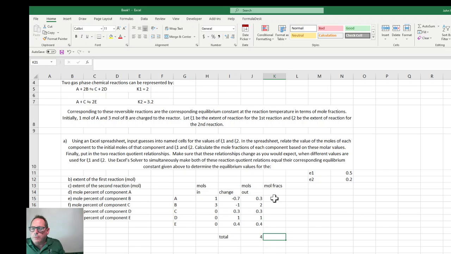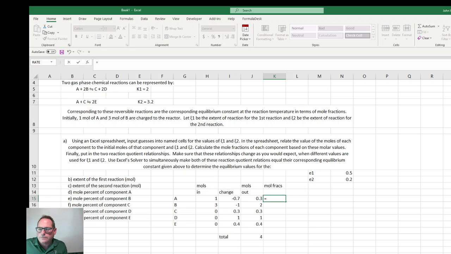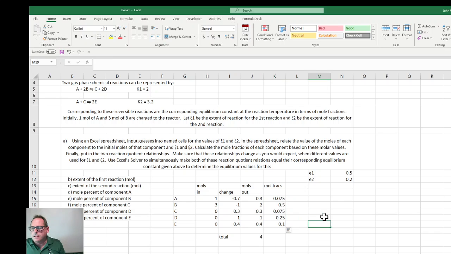So then these will be our mole fractions. And I'll hit this with F4 to lock that in place so I can copy it down and that'll stay the same. And there's our mole fractions. Now, we're going to make these reaction quotients.